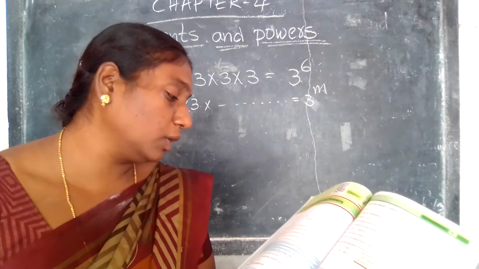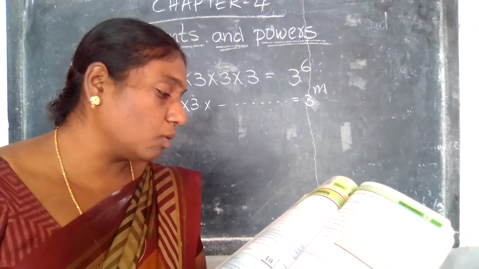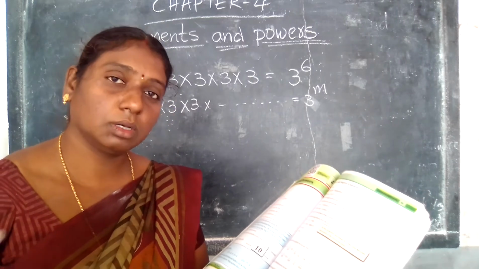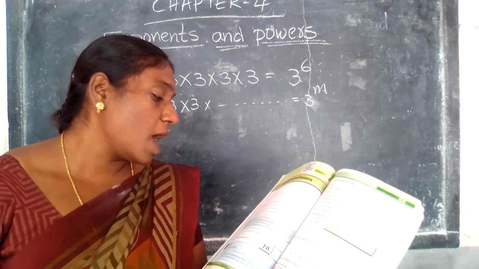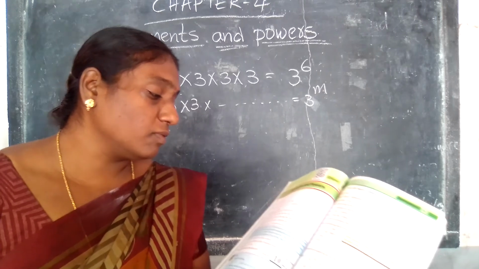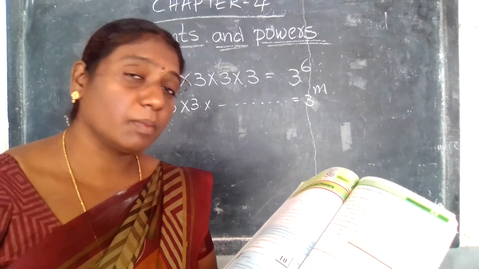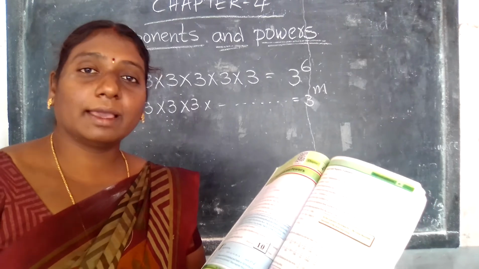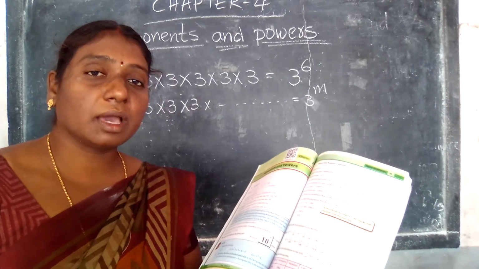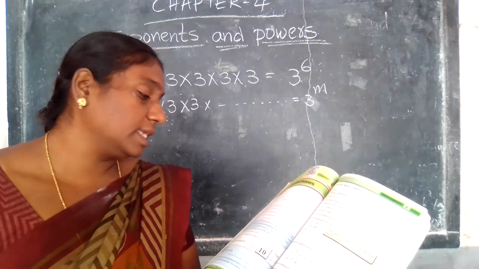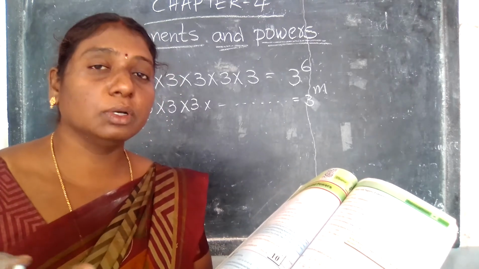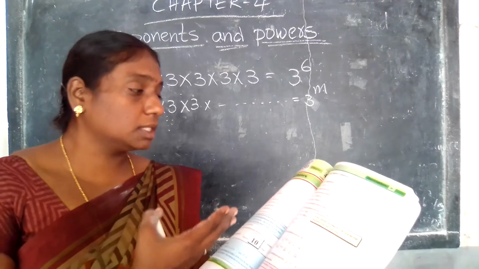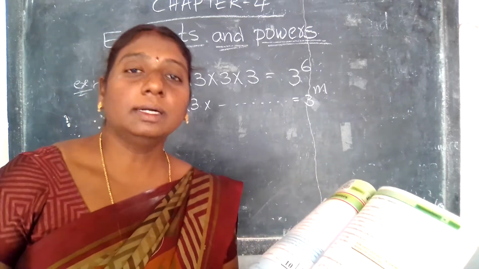Next, the universe is estimated to be about how many years old? 12,000,000,000. Here also the earth has approximately 1,353,00,000 cubic kilometers of sea water. Here you observe one thing, all are given as large numbers. We don't know how to call them or how to write them, so we use powers and exponents to represent them.